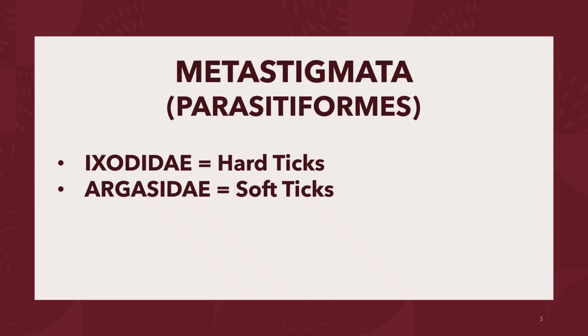So the ticks are composed of the hard ticks of the family Ixodidae, and the soft ticks of the family Argasidae. And all the representatives in this group are parasitic in some part of the life cycle. Ticks also belong to the superorder Parasitiformes, which is a specialized group within the subclass Acari, including the mites and the ticks.